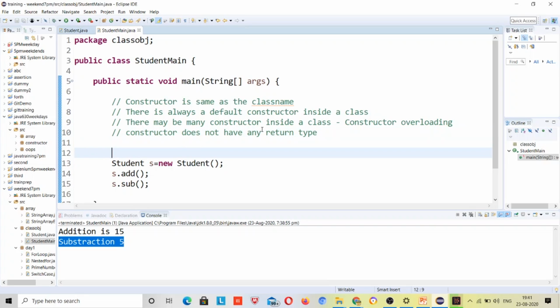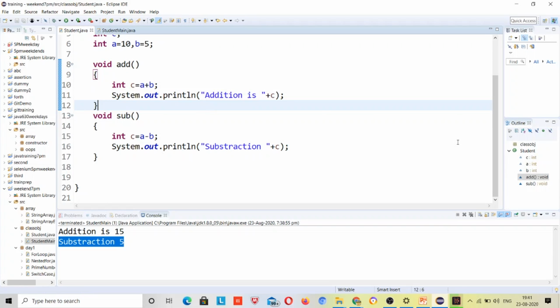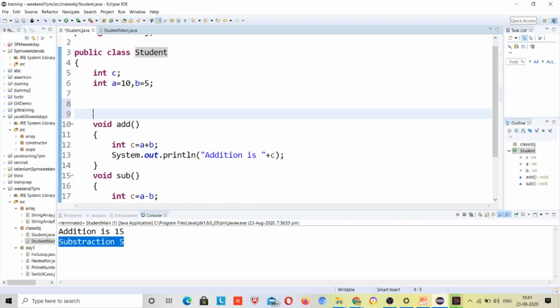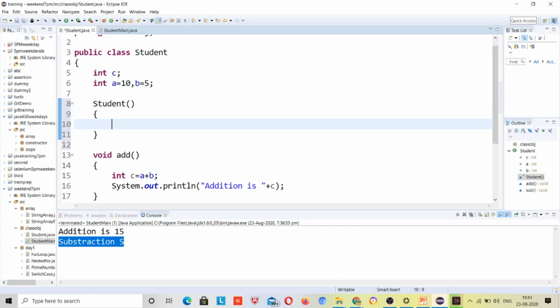First let's understand what a constructor is. A constructor has the same name as the class name, and there is always a default constructor inside a class. So where is that default constructor? It's present inside, just because it is present over here, this code is hidden, right?